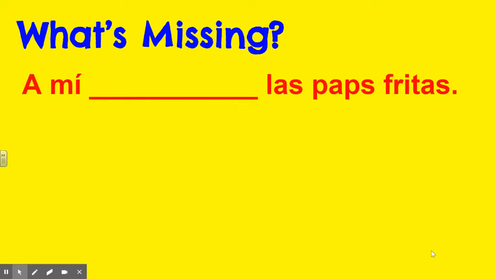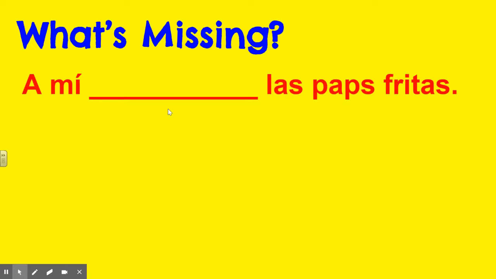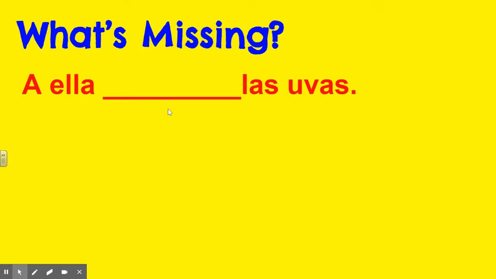All right, here, for the next few slides, I want you to pick what is missing. There's supposed to be an A right here too. Sorry, I just realized that. Papas fritas. So tell me what goes in the blank. Me gustan. A mí me gustan. I like French fries. Let's try another one.